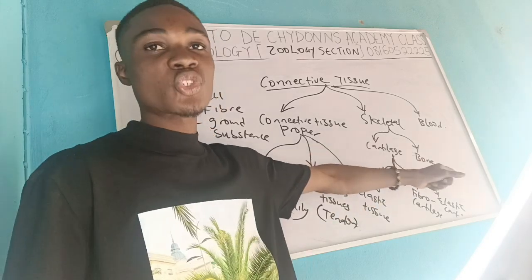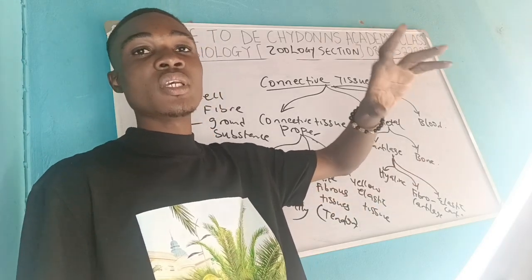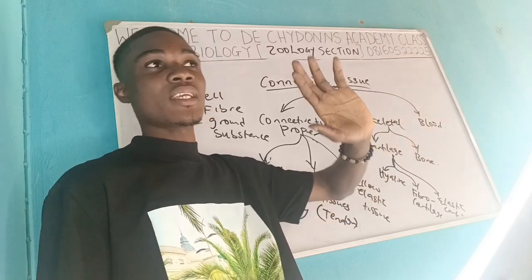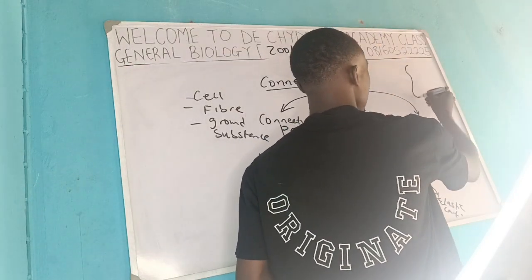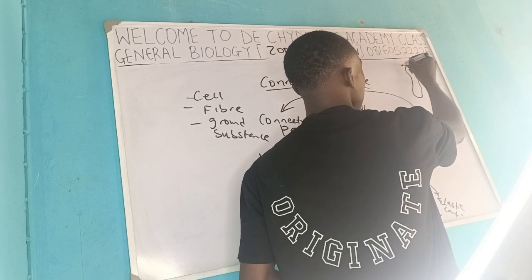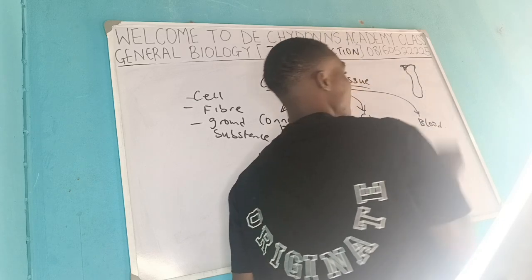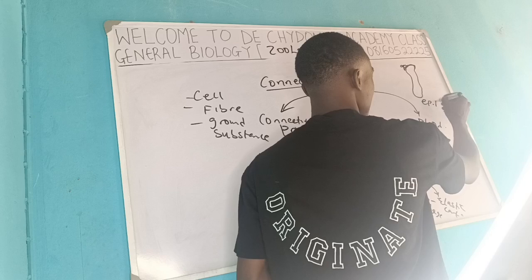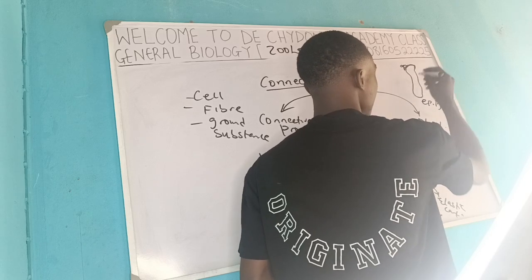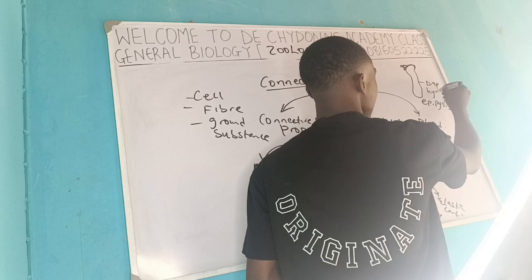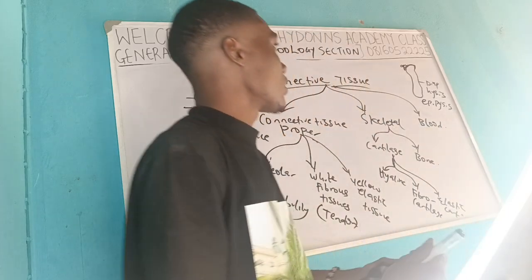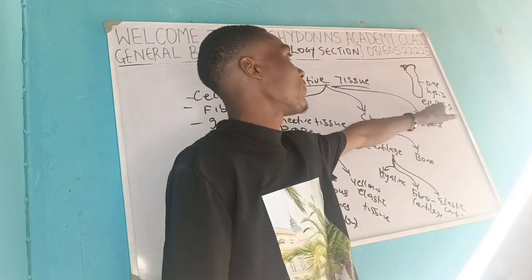Now, even in bones too, the surfaces of the bone, the epiphyses and the diaphyses, the parts of the bone, for example, if this were to be the bone, all these parts are the epiphyses, and this part is the diaphysis.